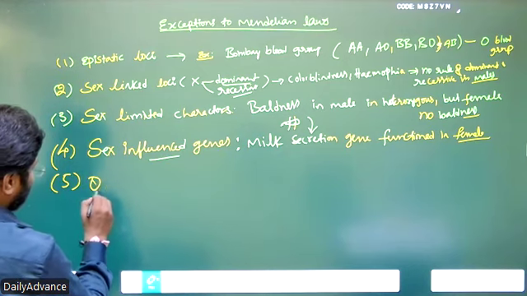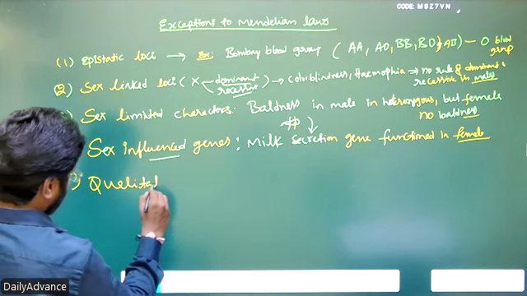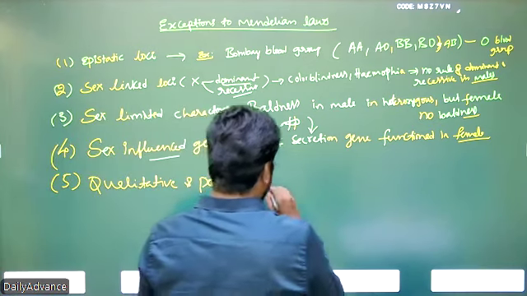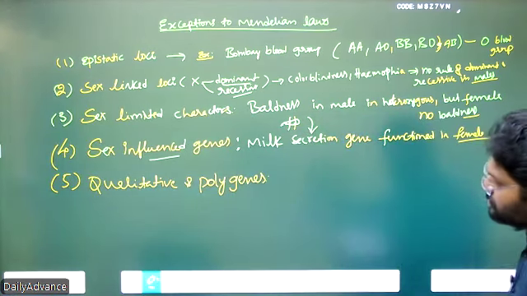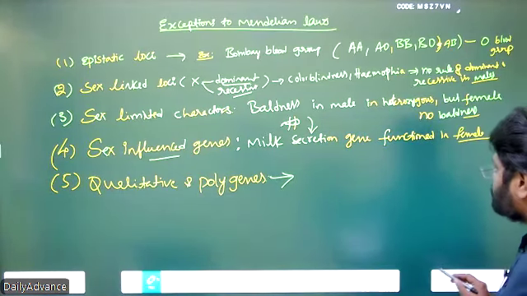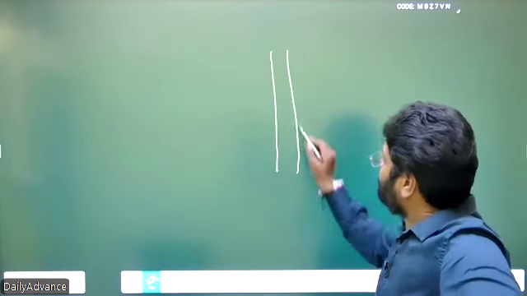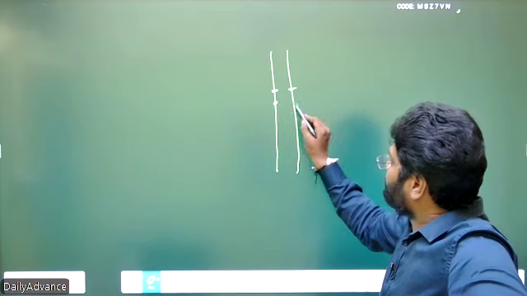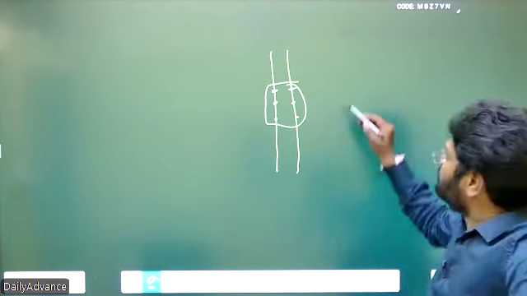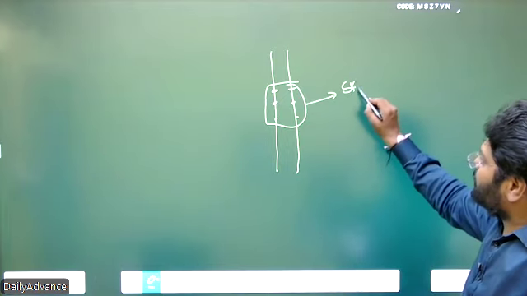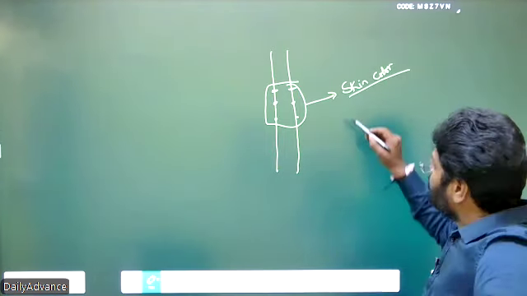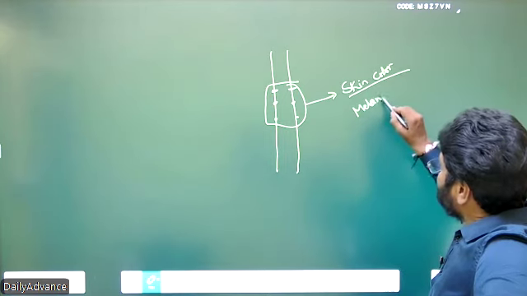Next, qualitative and polygenes. So this is a separate question. This also does not follow the Mendelian laws. For suppose, skin color. Skin color is a trait which these three loci combinedly give. Okay, skin color means melanin present in the body.